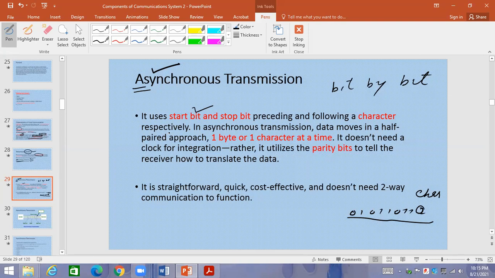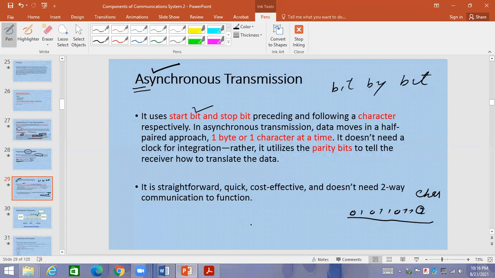What is meant by half-paired approach? Means that the data is going in terms of bits. Half-paired approach is basically in terms of bits, one after another. A byte or a character at a time.